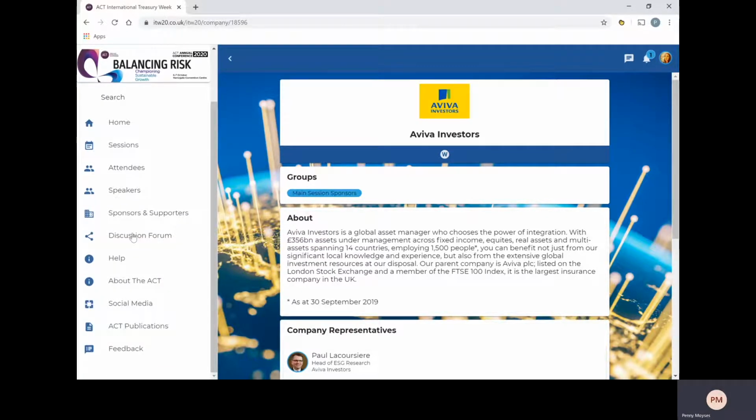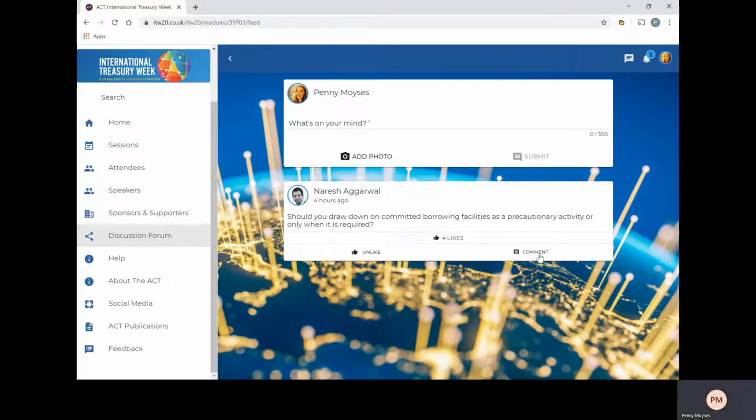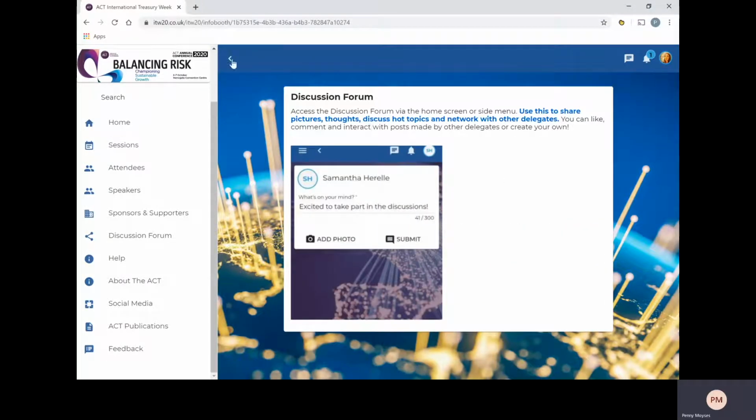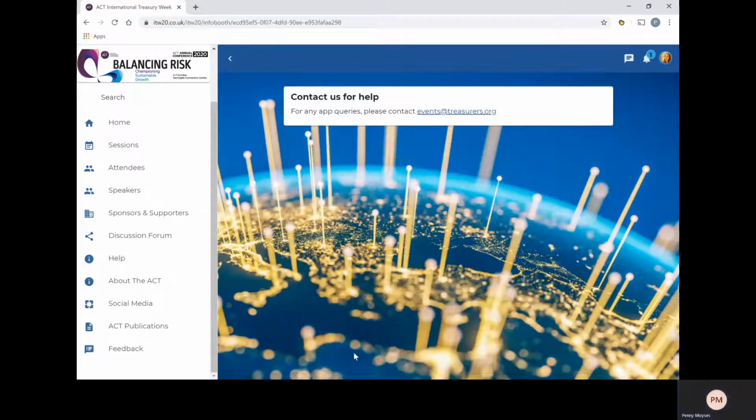Please join the conversation via the discussion forum. Simply type a message here, by all means add a photo and click Submit. Or you can like other comments and comment on them here. For help at any point, please click through to this session and you will see some how-to guides. Alternatively, you are very welcome to reach out to us at events@treasurers.org.